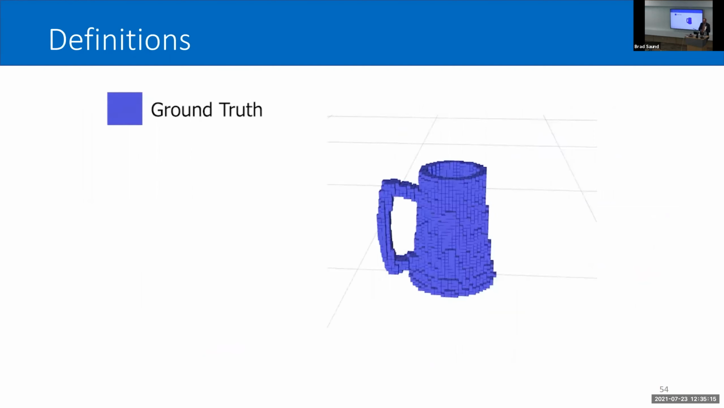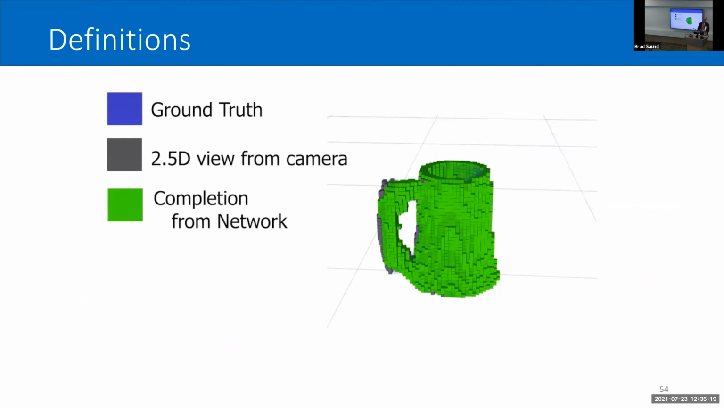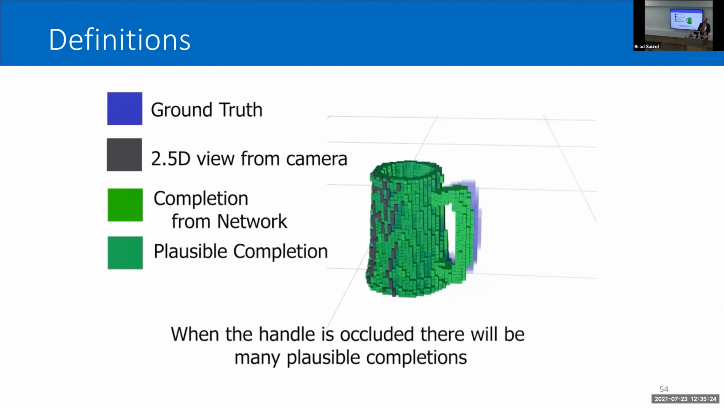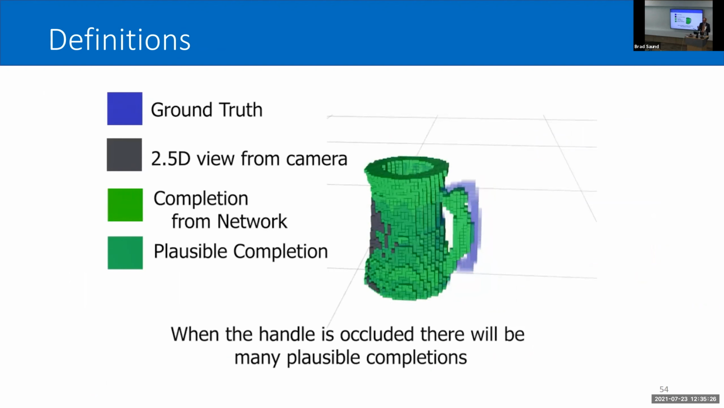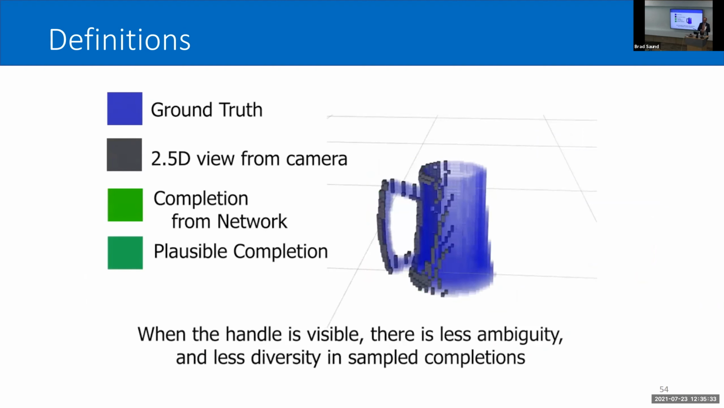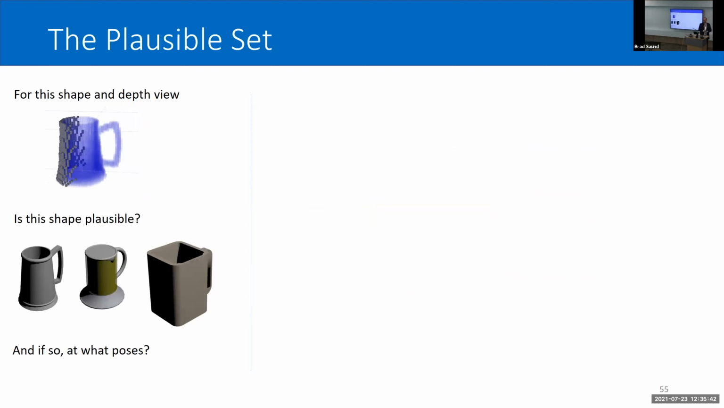In all the videos, you'll see a ground truth, the 2.5D from the camera, the completions from the network, and you'll see plausible completions. So these are completions which I've decided represent the uncertainty that I want. When the handle is occluded, I want to see diversity in the plausible completions and the completions from the network. When the handle is visible, I want to see much less diversity because there's much less uncertainty about the true shape. The plausible shape I construct in a classical way, not using a neural network.